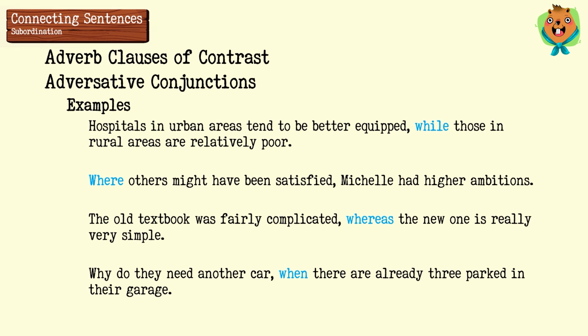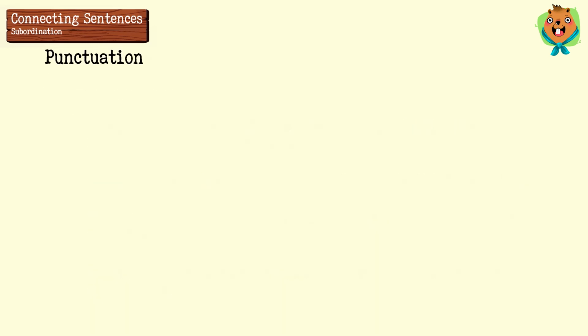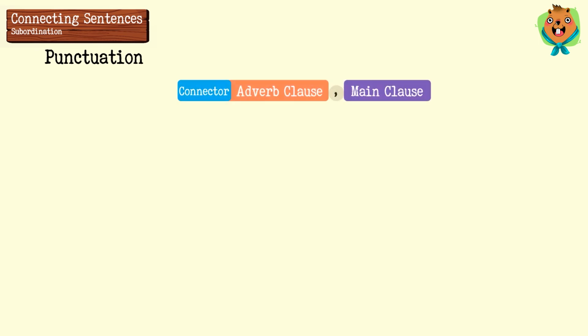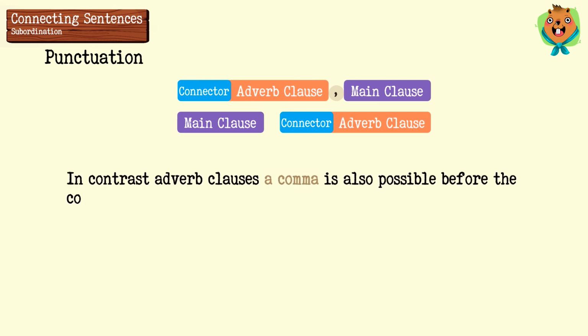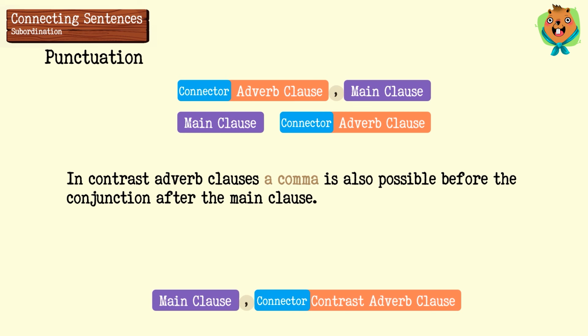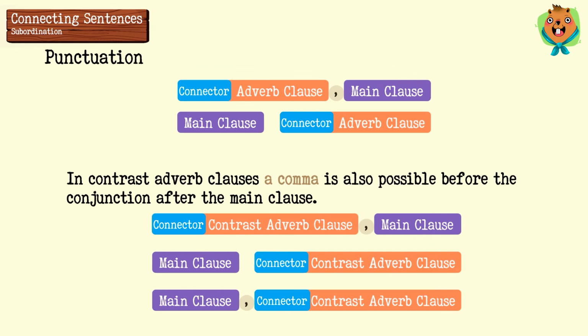Now, we need to pay attention to the punctuation. You remember that at the beginning of subordination, we learned that whenever you have the subordinate clause or the adverb clause at the beginning of the sentence, you need a comma between the 2 clauses. And when the adverb clause goes after the main clause, you don't need a comma. Now, for contrast adverb clauses, you may have a comma before the conjunction when you have the adverb clause after the main clause. So in terms of punctuation, there are 3 different possibilities.